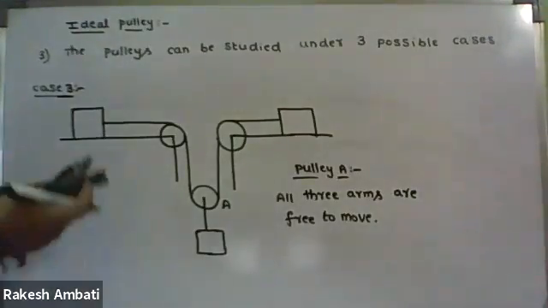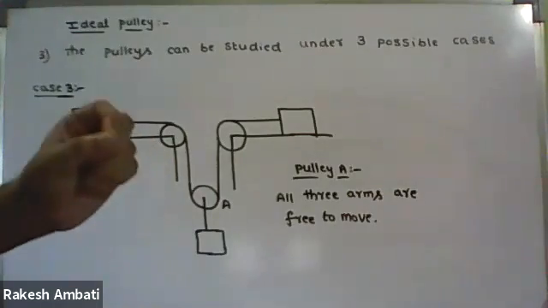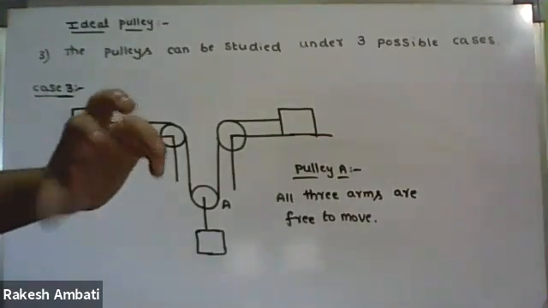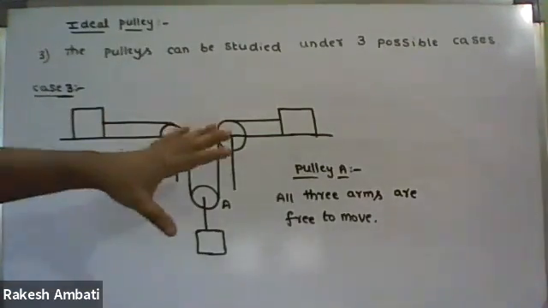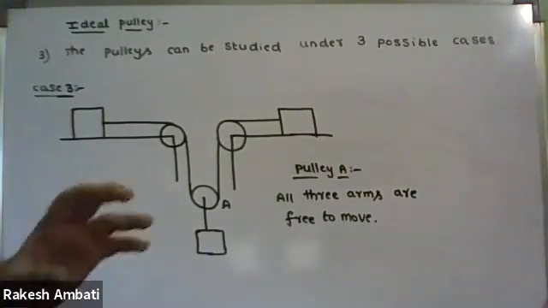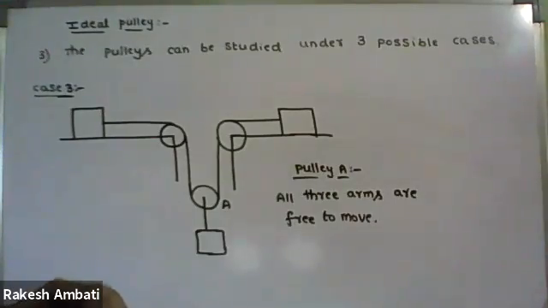Next concept: the ideal pulley. Simply, an ideal pulley means we have to consider a massless pulley. For example, if the mass of the pulley is given in the question, those types of questions we will do in the chapter on rotational motion. In the laws of motion chapter, we always consider a massless pulley. If mass is given, those questions will be done in rotational motion.